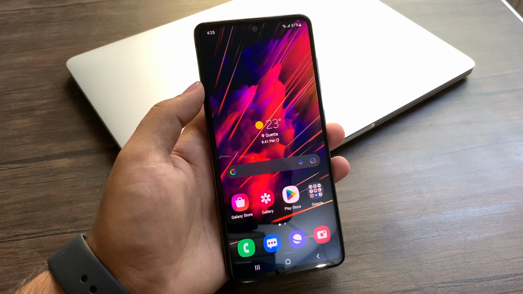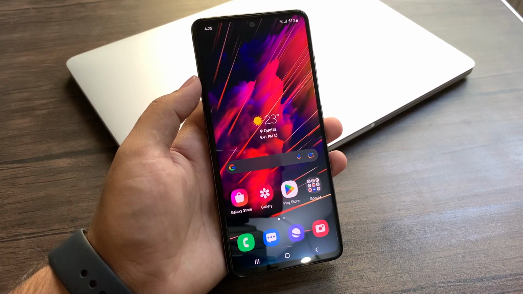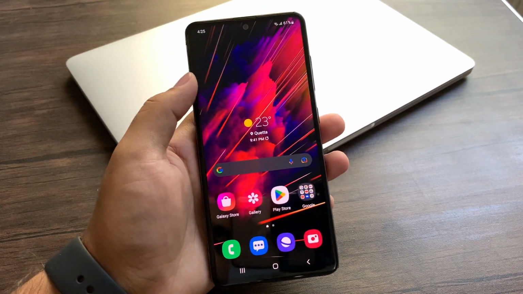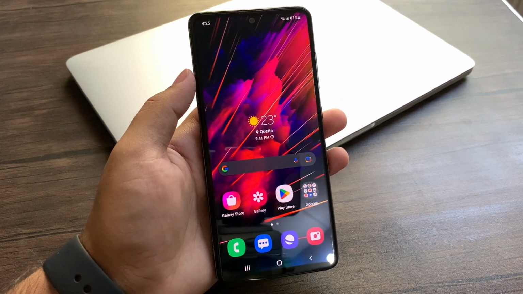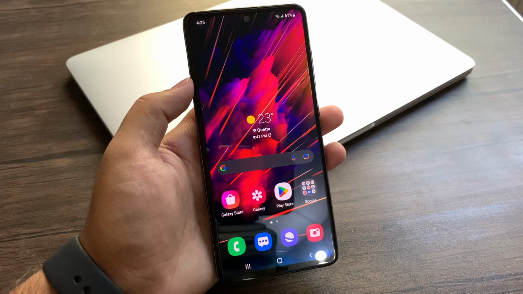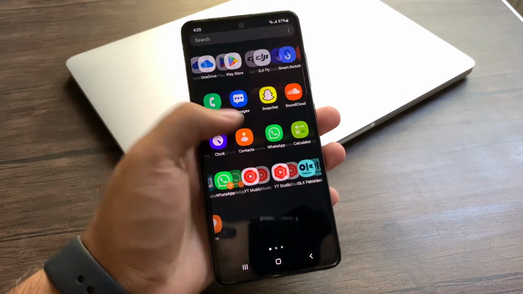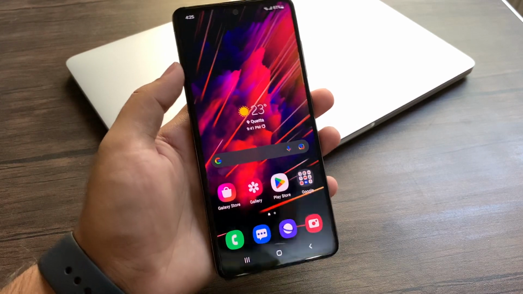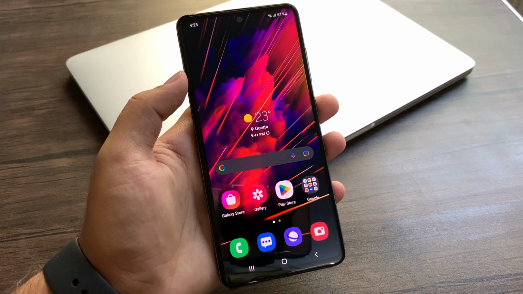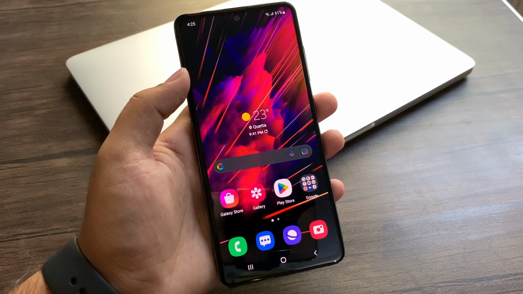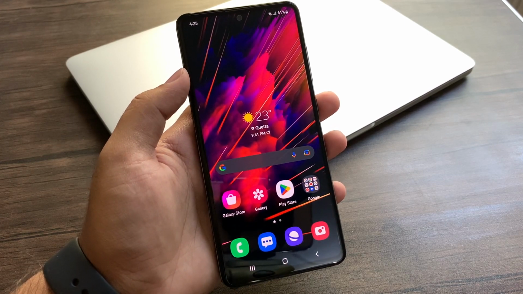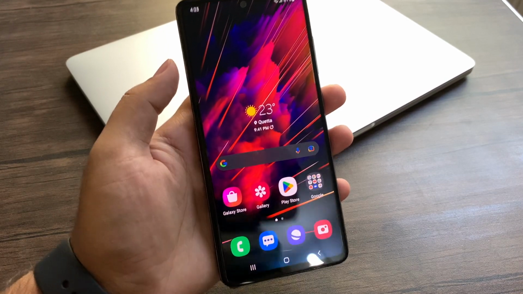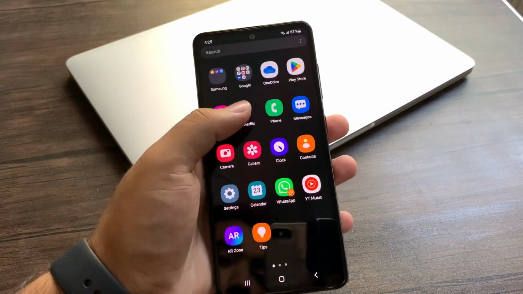In this video tutorial, I'm going to be showing you guys how you can fix the lag issues with your Galaxy smartphones. So recently I've updated this phone to Android 12. It's a mid-ranger Galaxy A51, and I've noticed that it is so much laggy. First I thought this was a mid-ranger 2 to 3 years old phone, so it might be that the reason might be the processor is getting slower or something. But I've discovered a new way, a technique to fix the lag issues of this phone.